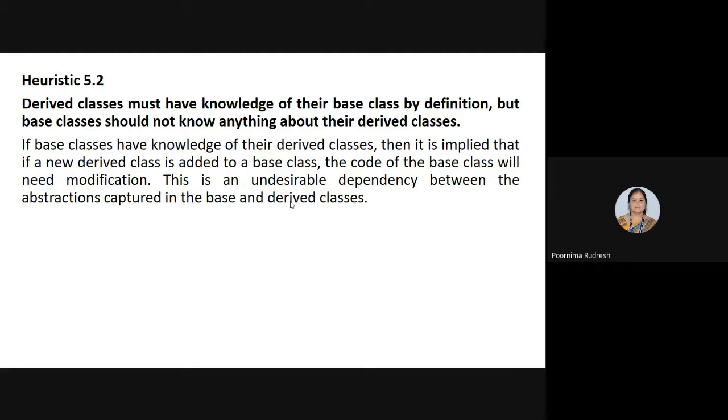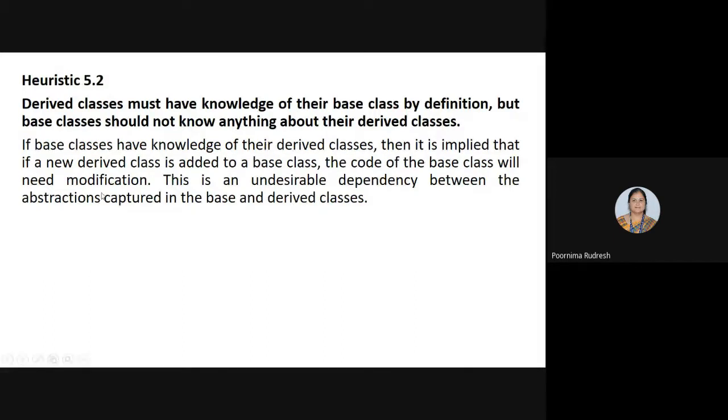Why? Because the derived classes are inheriting from the base classes, right? Hence, the derived class must know what the base class consists of. If the derived class has the knowledge of the base class, then only can they inherit the data members or the functionality.